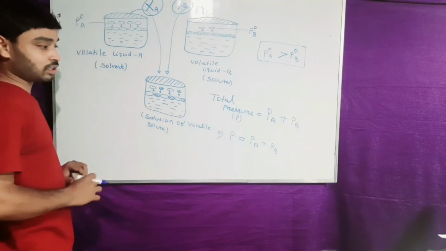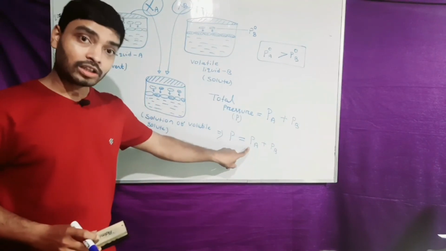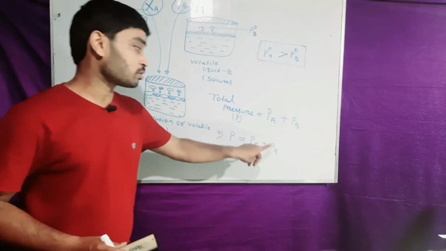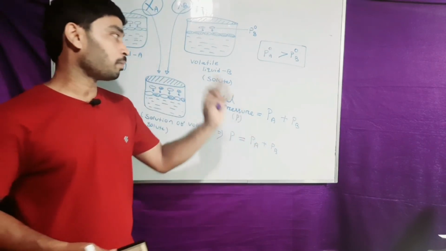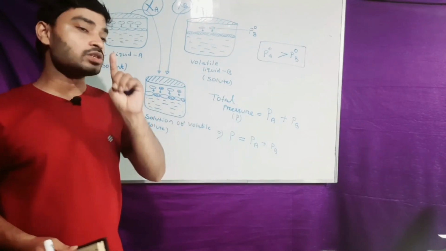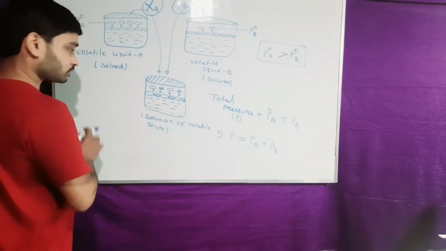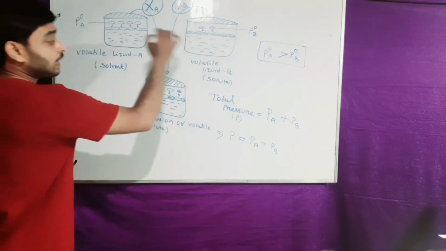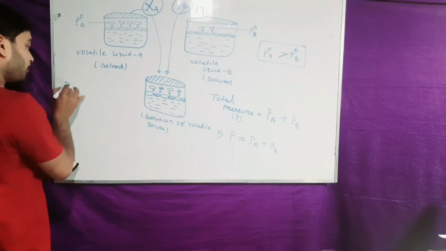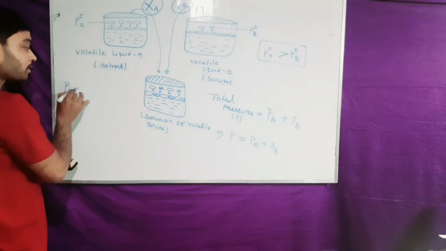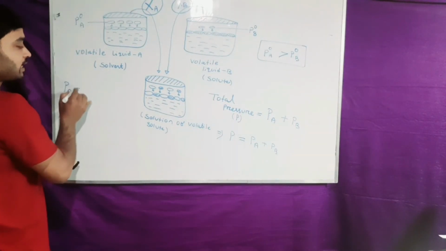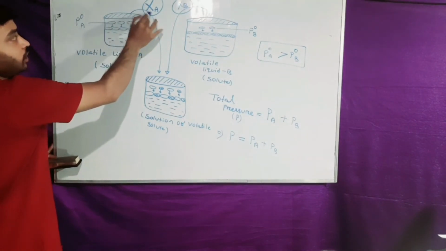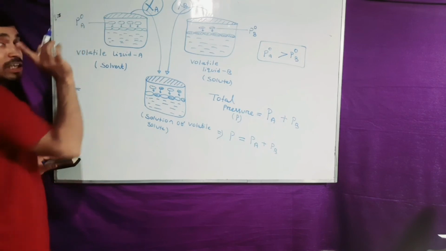So how do we calculate the partial pressure of the solvent in solution and the partial pressure of the solute in solution? We have learnt in the statement of Raoult's law that the partial pressure of a solvent in solution at a constant temperature is equal to the product of the mole fraction of the component with its partial pressure in pure form.